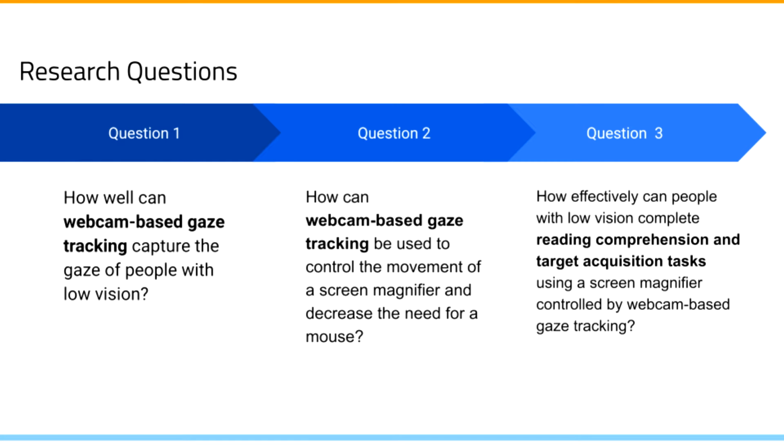In our work, we examined the following research questions. How well can webcam-based gaze tracking capture the gaze of people with low vision? How can webcam-based gaze tracking be used to control the movement of a screen magnifier and decrease the need for a mouse? And how effectively can people with low vision complete reading comprehension and target acquisition tasks using a screen magnifier controlled by webcam-based gaze tracking?